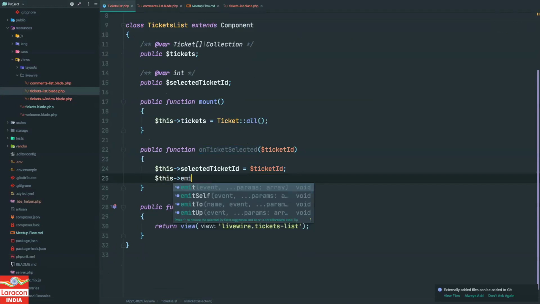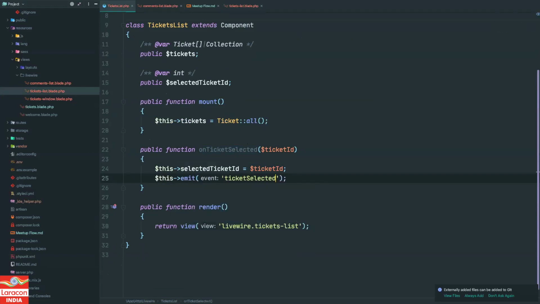I will say this dot emit, and I will say ticket selected or ticket change. Let's keep it ticket selected. And I can actually pass parameters over here as well. So I can say ticket ID was this ticket ID. So we have now dispatched the event from the component.